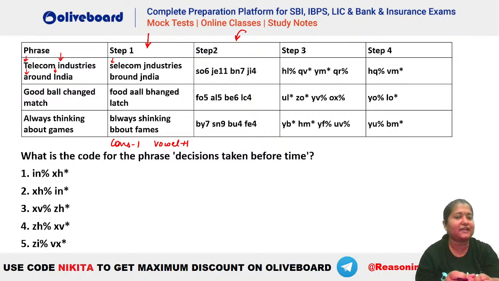So how are we arriving at the alphabets and the numbers in here? What is the logic? What is SO? What is JE? What is BN? What is JI? Do we have a specific position for these characters in the particular words? First letter and second last letter.